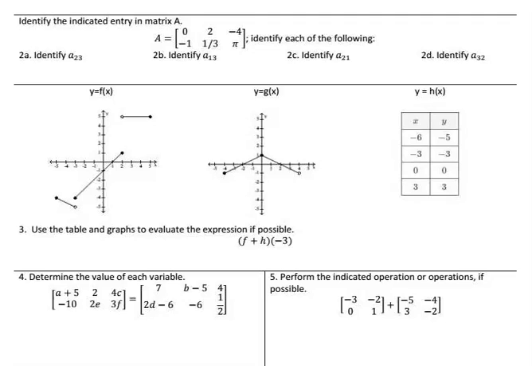On number 2, we have a matrix, and we're just identifying the terms, and this problem should look familiar. It was the same that was in the notes on the section. When you're told to identify the terms, this is the row, this is the column. So row 2, column 3. Rows are horizontal, so here's row 2, column 1, 2, 3, so row 2, column 3 is pi. The term that's in row 1, column 3 is negative 4. And the term that's in row 2, column 1 is negative 1. And the term that's in row 3, column 2, well, there's not a row 3, so this one's not possible.